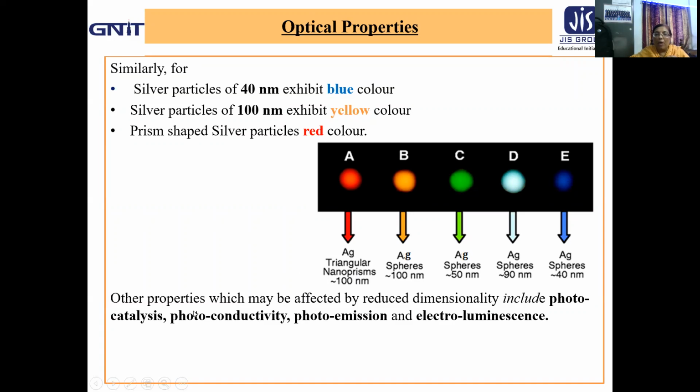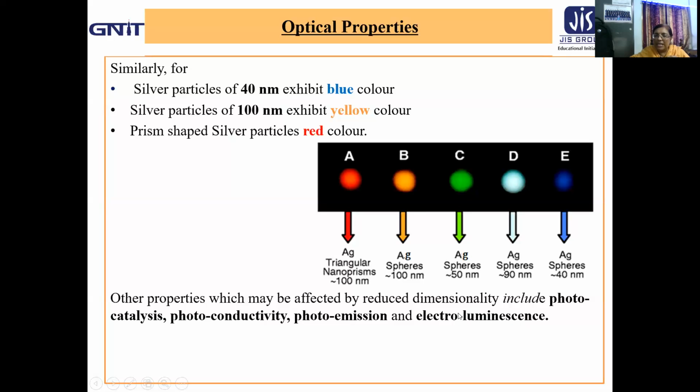Now, other properties which may be affected by reduced dimensionality include photocatalysis, photoconductivity, photoemission, as well as electroluminescence.